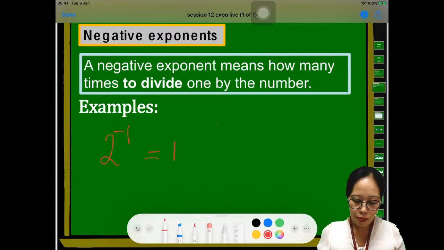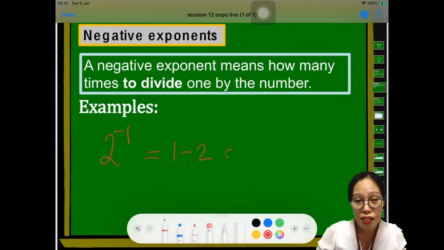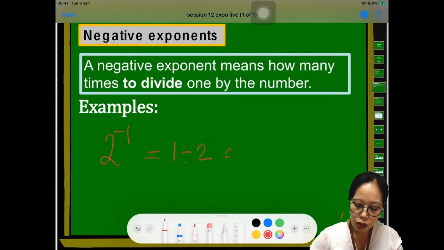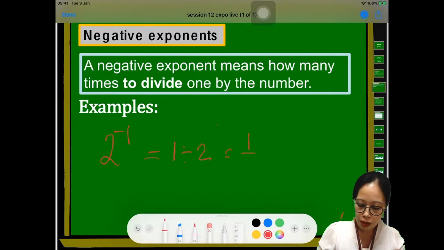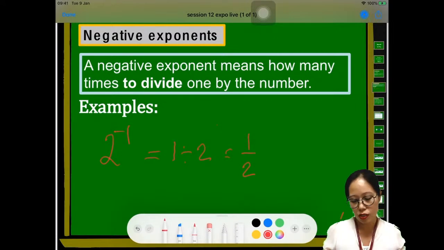So 1 divided by 2. Remember that division can also be written as a fraction, so you can write it as 1/2. So 2 raised to negative 1 is 1/2.